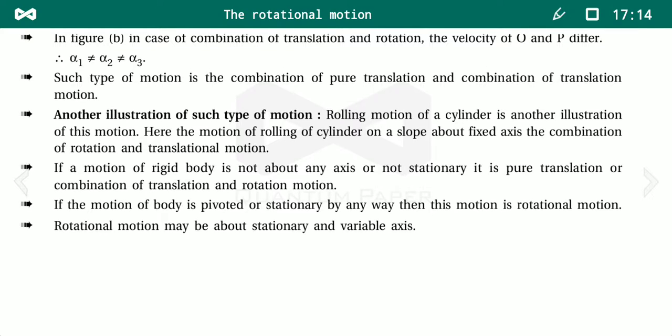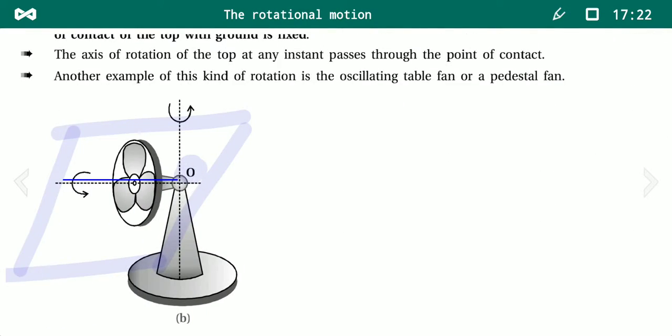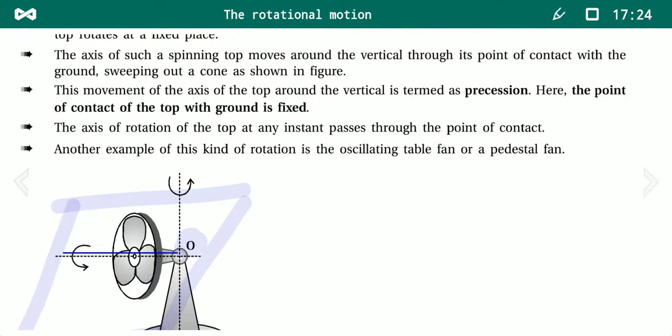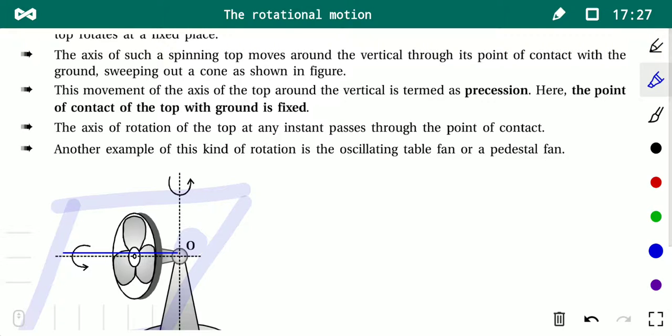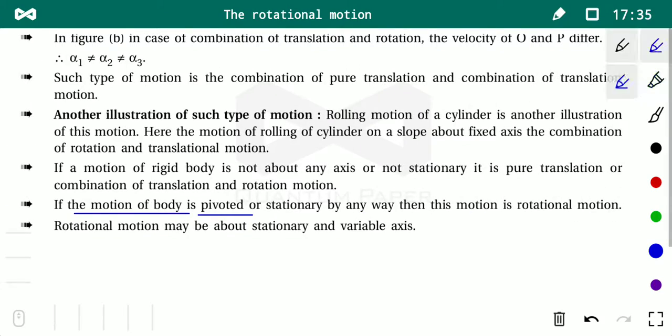If the motion of the body is pivoted, for example, in the previous case, this is pivoted motion. The motion of this body is pivoted about this axis. This is suspension. So if the motion of the body is pivoted or stationary in any way, then the motion is always rotational motion.